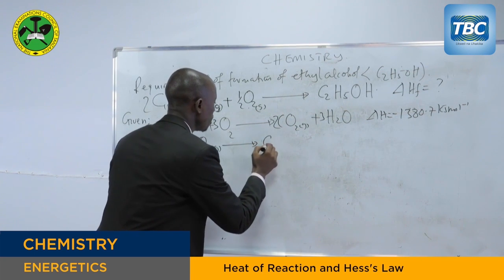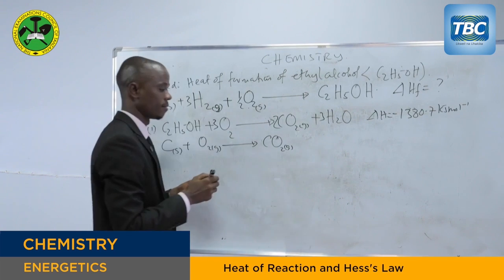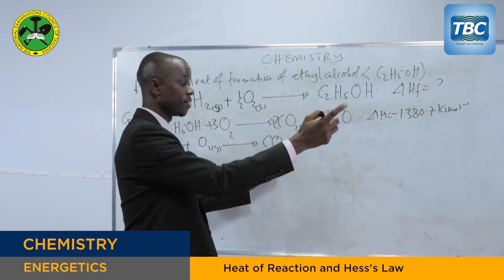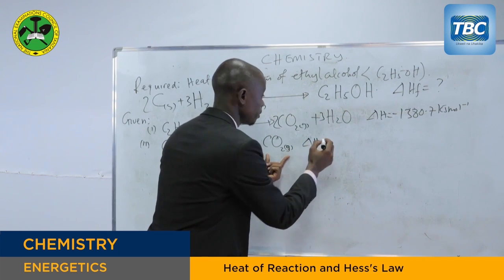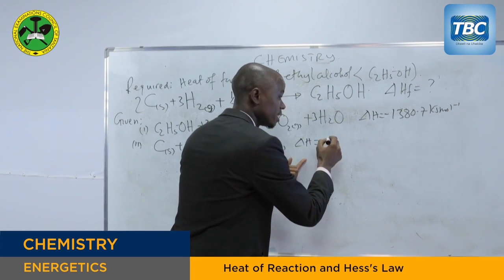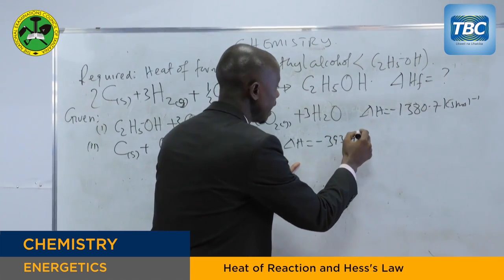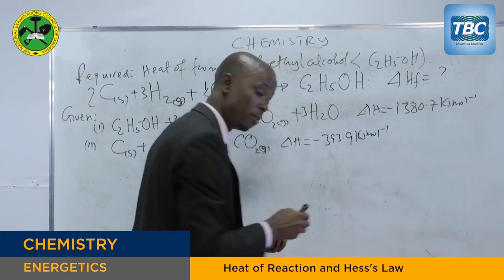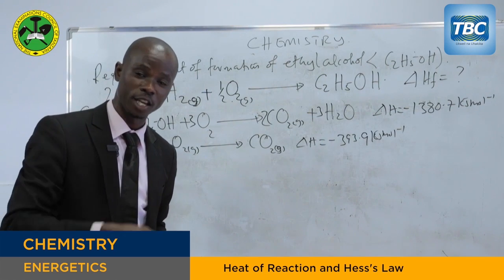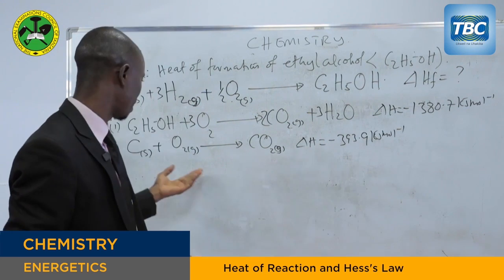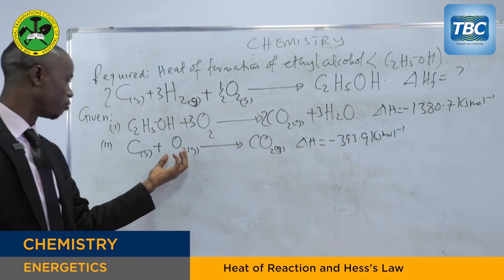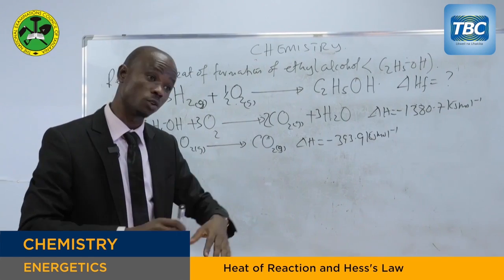Now to give carbon dioxide gas, the enthalpy change, the enthalpy of formation of carbon dioxide is given there. The enthalpy of reaction of this equation is negative 393.9 kilojoules per mole. Is it balanced, my dear students? Can you tell me, is it balanced? Yes, it is balanced, because we have one carbon on the product side. We have two oxygen atoms, so it is balanced.